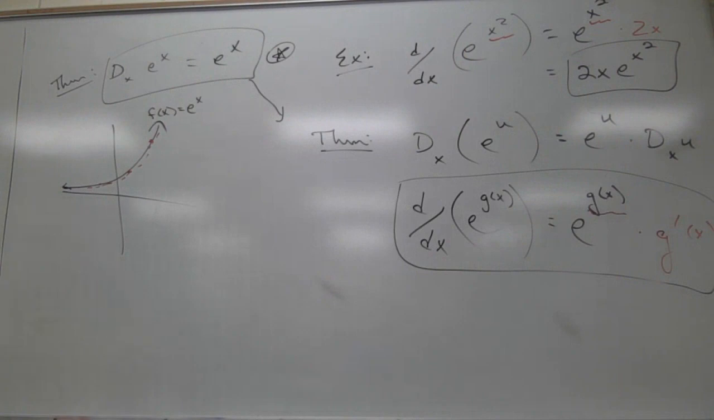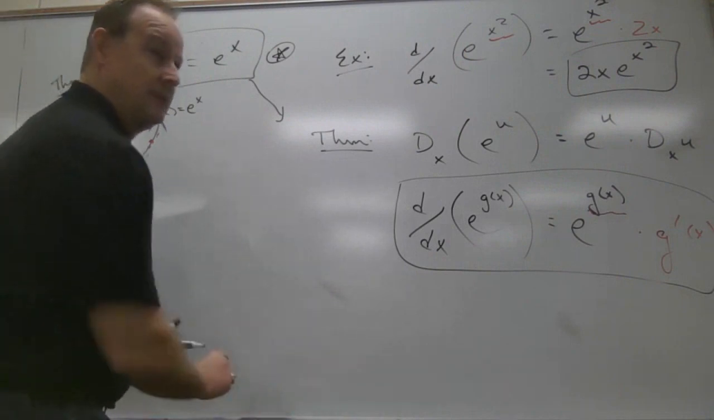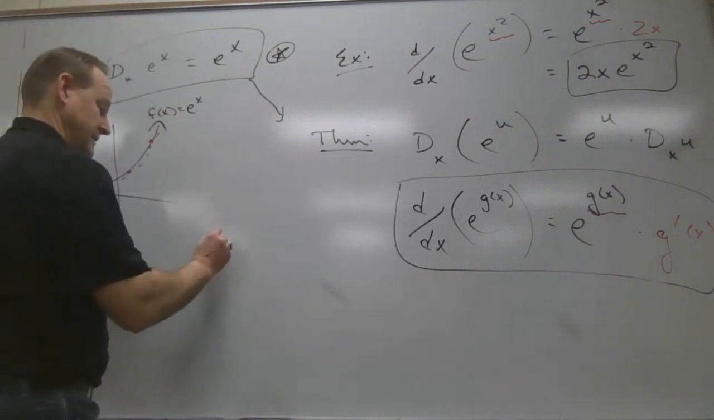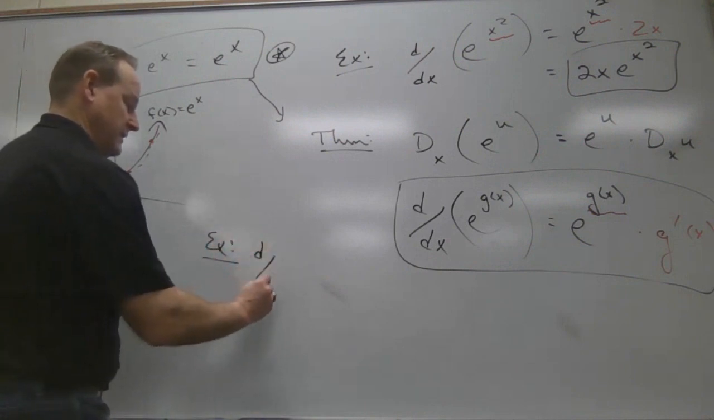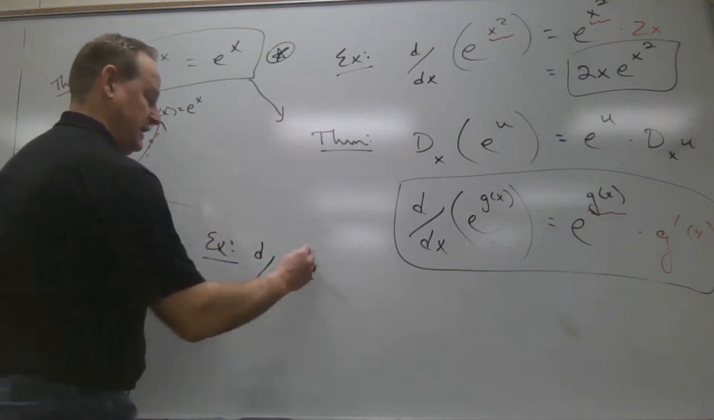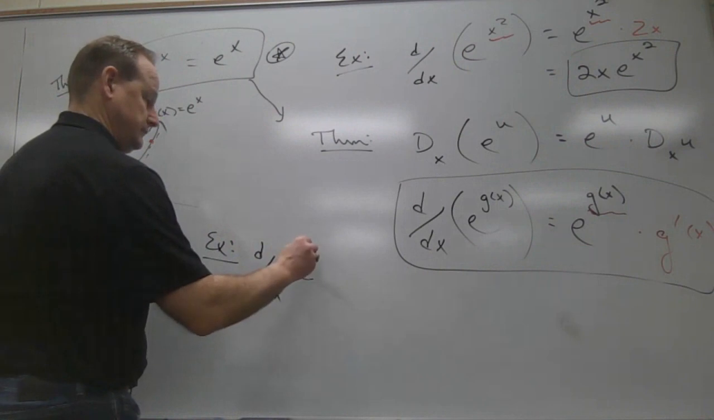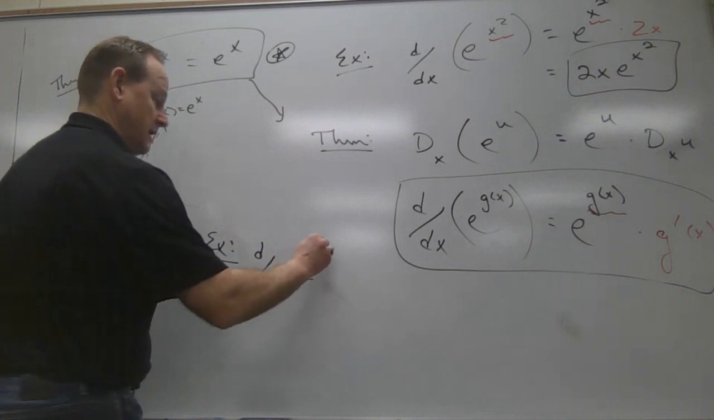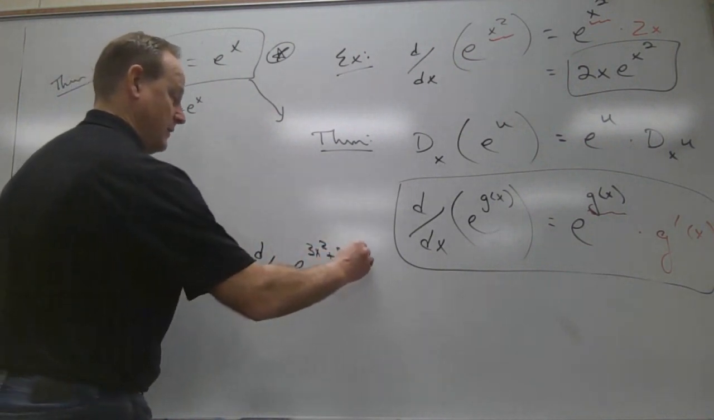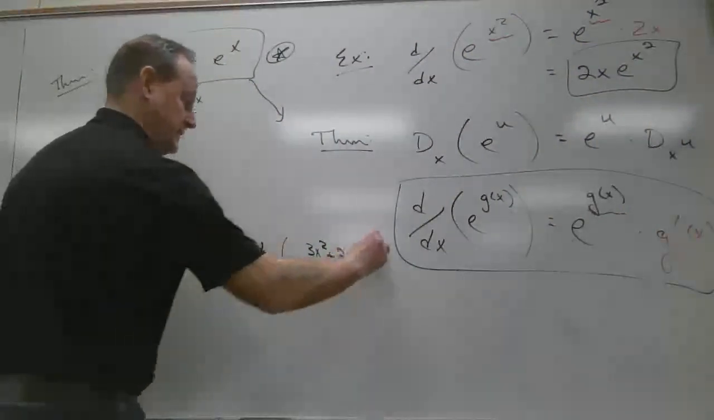Okay, all good? You want to try one on your own? Example: let's do the derivative with respect to x of e to the 3x squared plus 2x minus 4 power.